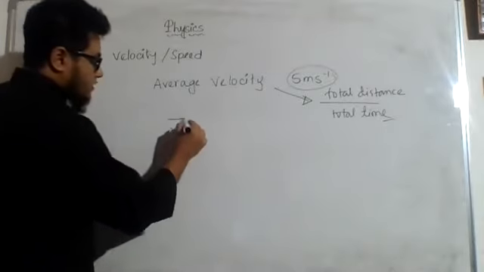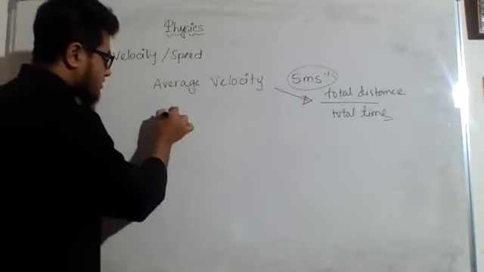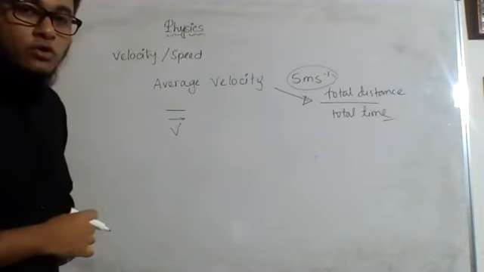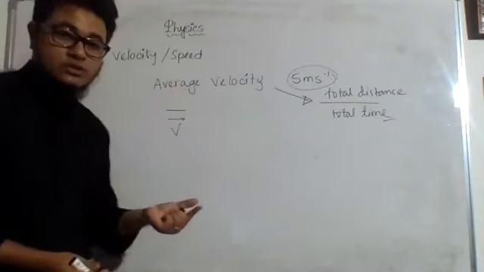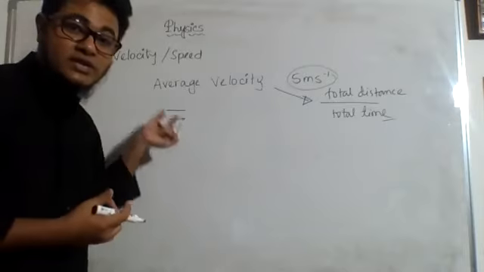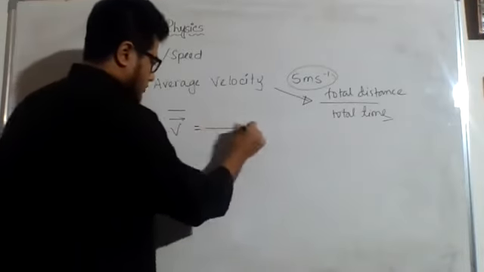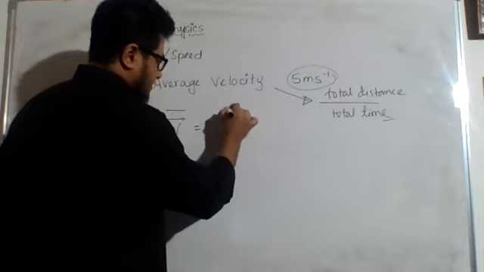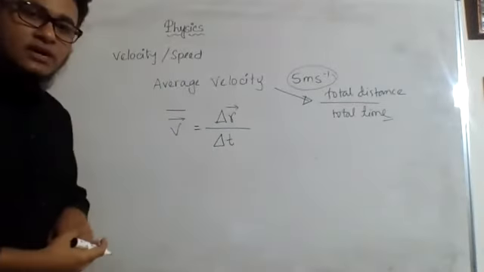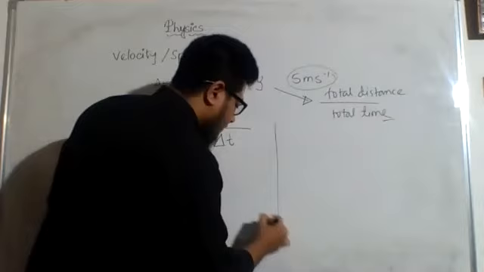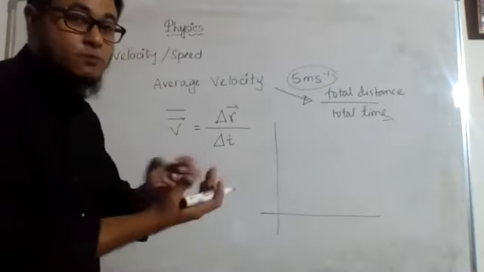V, a vector quantity, so we put an arrow mark over it. You will notice that there is another line drawn over this V. That one shows the average. It is called bar, V bar. I think you already know this. So this is delta R divided by delta T. Now why delta R? Because if you remember, this is related to position vector, the change of position.